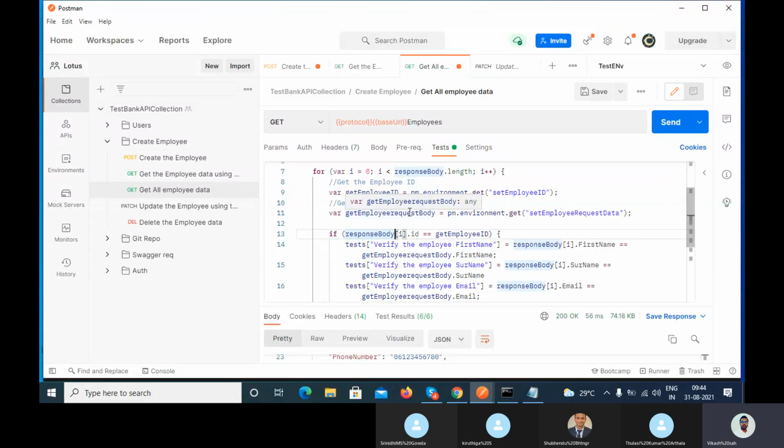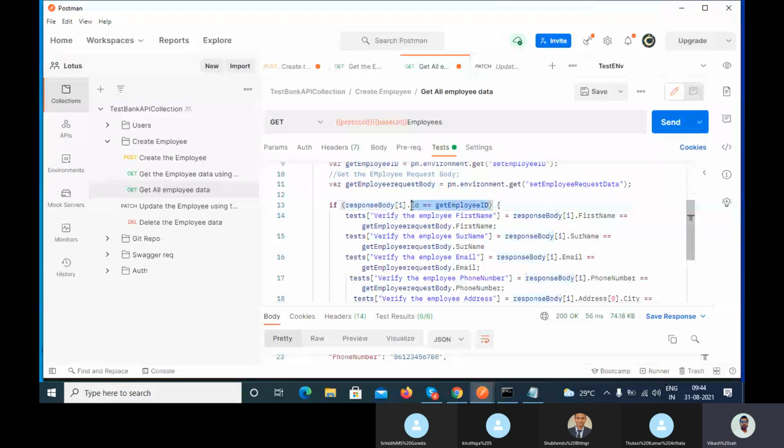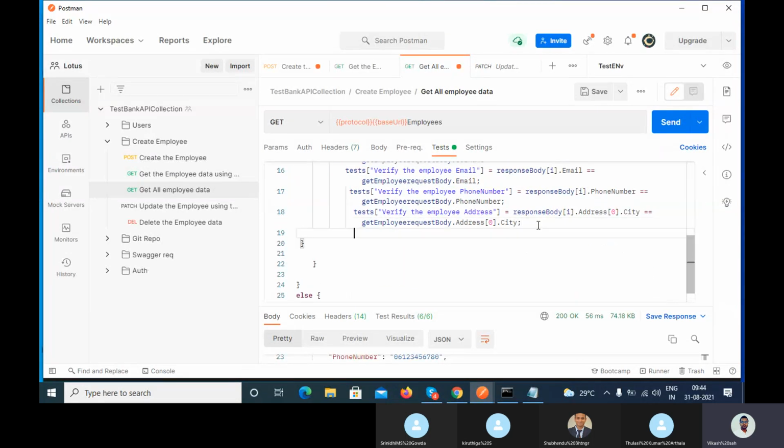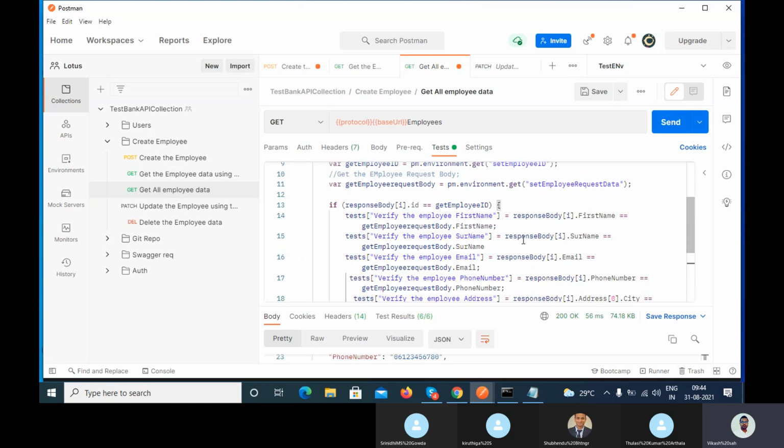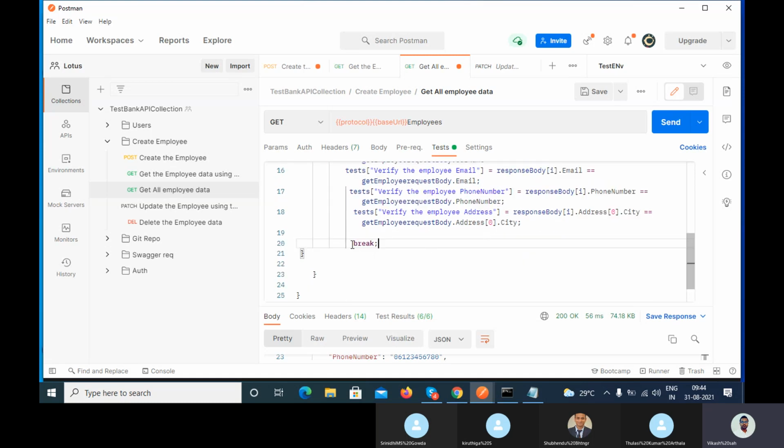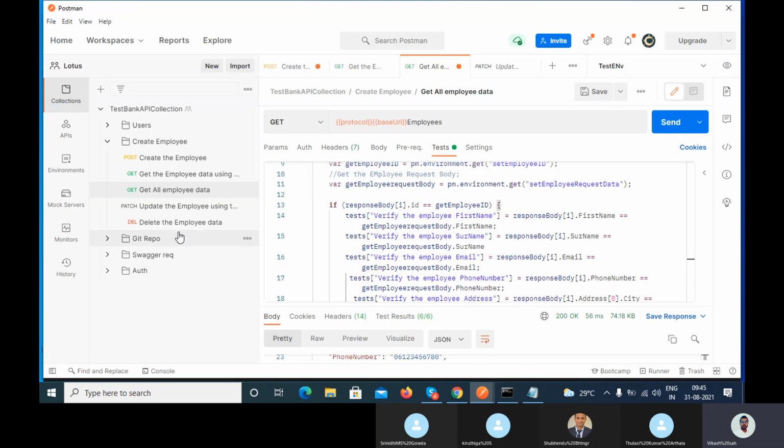So it will execute until the condition gets fulfilled. And here you can apply the break statement inside the if condition. When your condition gets matched, you can apply the break statement. Okay, so whenever that ID is equal to the get employee ID of 1, then it will perform that test condition, right? That it will compare the first name and all. Yeah, when this condition is fulfilled.